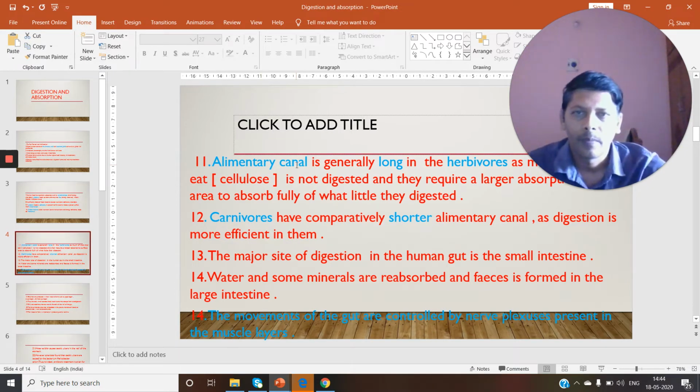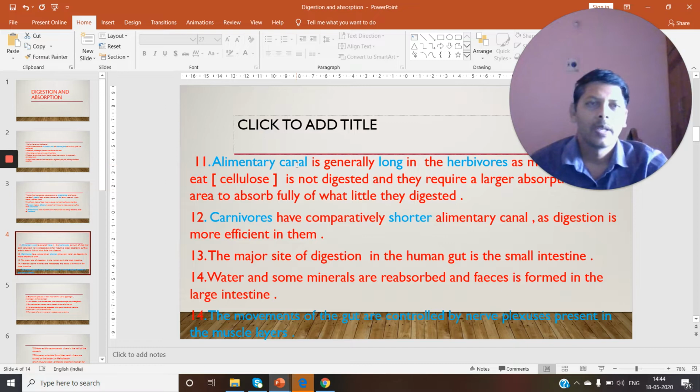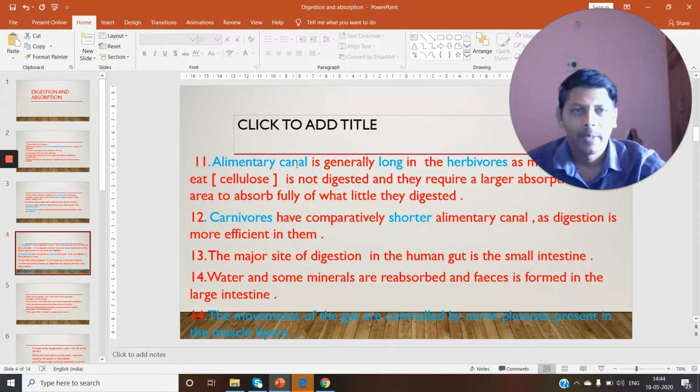Alimentary canal. Alimentary canal of earthworm, alimentary canal of frog, alimentary canal of cockroach. You learned in first year the digestive system of cockroach, digestive system of earthworm, and digestive system of frog. There you learned alimentary canal. Alimentary canal is generally long. The length of the alimentary canal is not same in all animals.